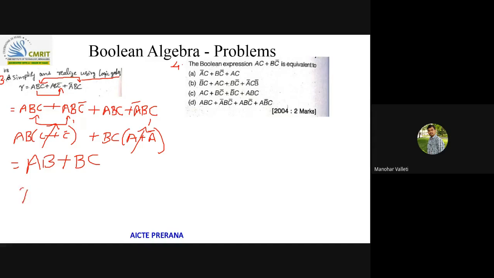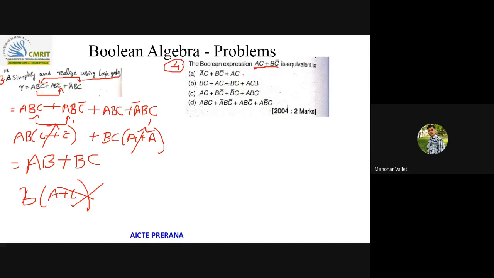You may think, I can write B times A plus C. This is another way of representing it. This is not a simplification. If you understood that, can you solve this problem 4 simultaneously with me? This expression is equivalent to what?